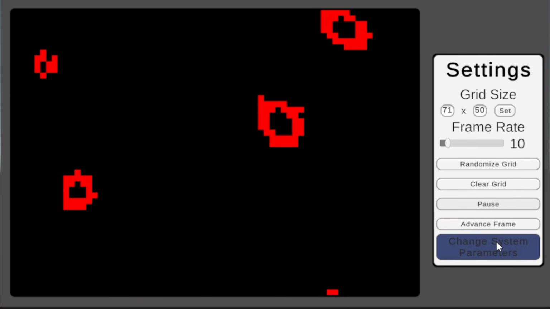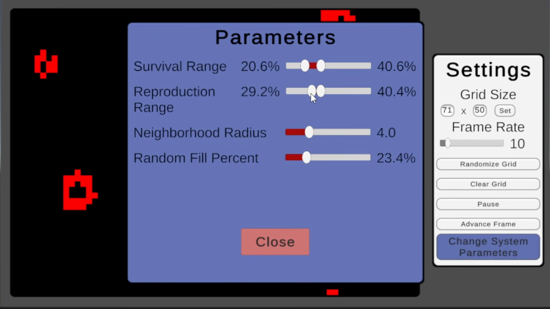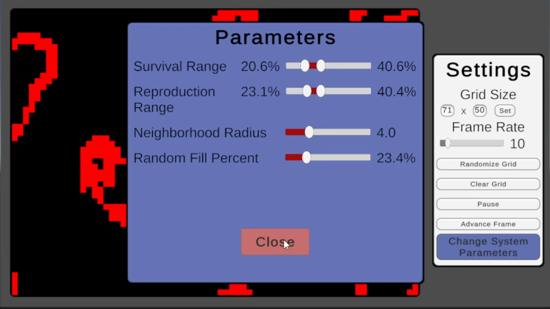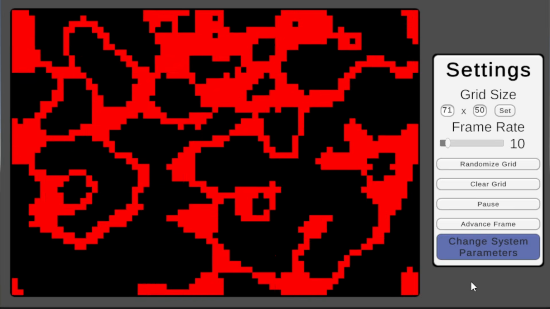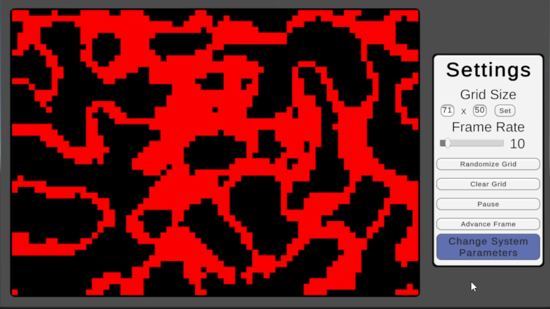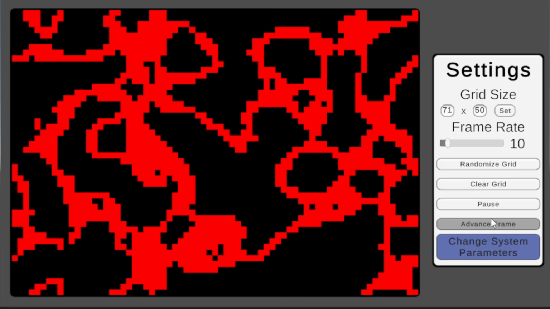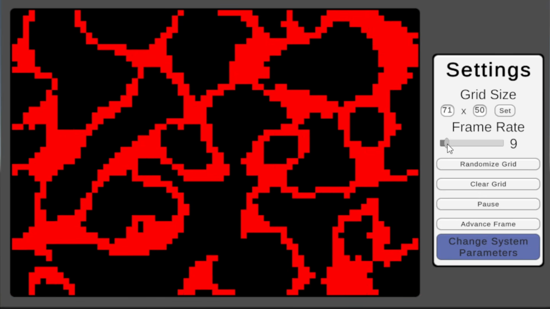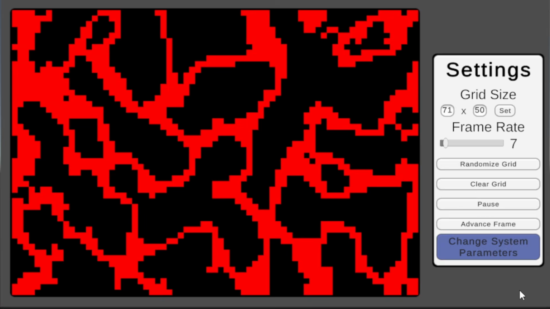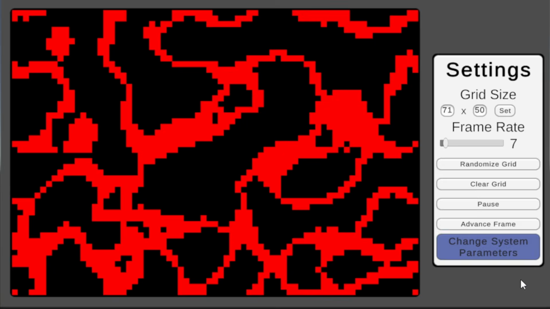That was better for sure, but the system still stopped. Let's nudge the reproduction rate and see what happens. Whoa, this is definitely better. Lest we forget, we switched to the circular neighborhood to see if our system would form large-scale patterns. And so far, it looks like we've succeeded. So let's push it a little further.